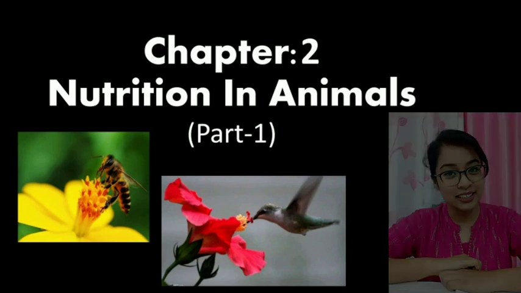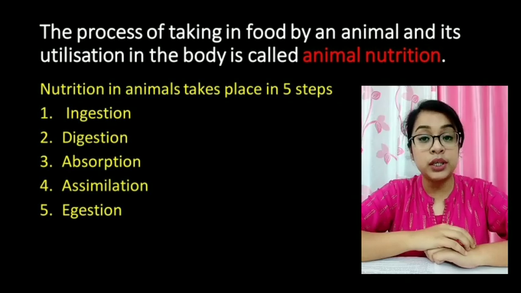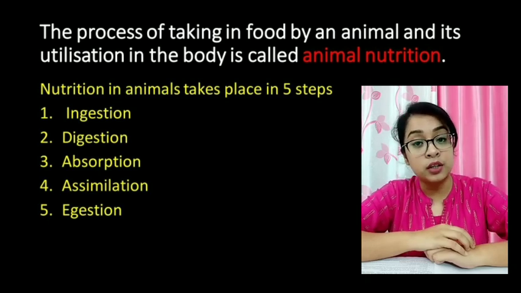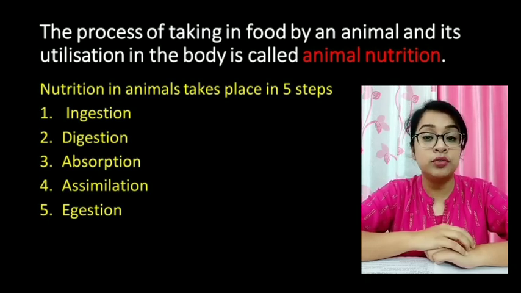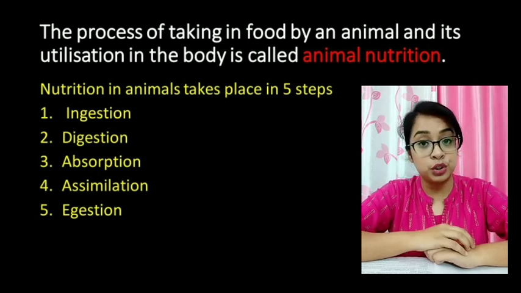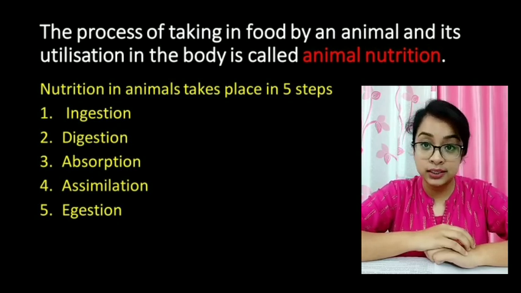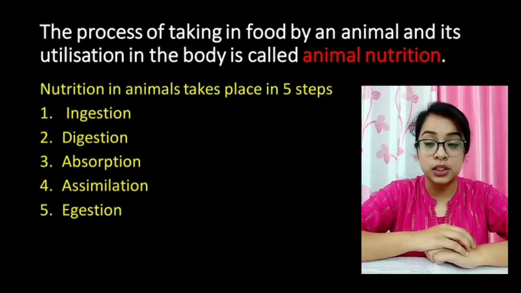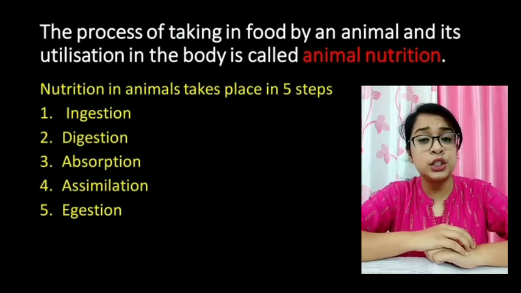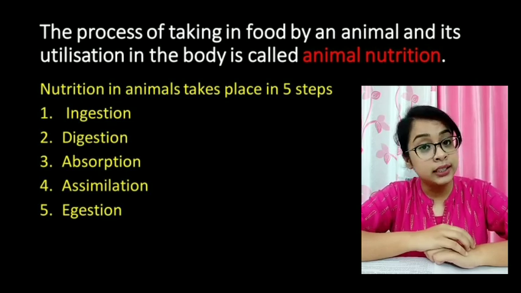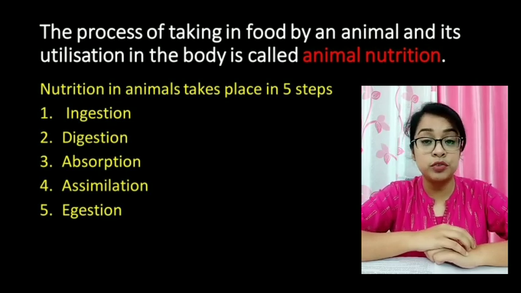So, let's get started. The process of taking food and utilizing the food is known as animal nutrition. Animals depend on other plants or animals for their food. Animal nutrition includes 5 major steps. First, ingestion. As the word signifies, ingestion means taking in of food. Different animals take in food in different ways. This we will discuss in the later part of the video.